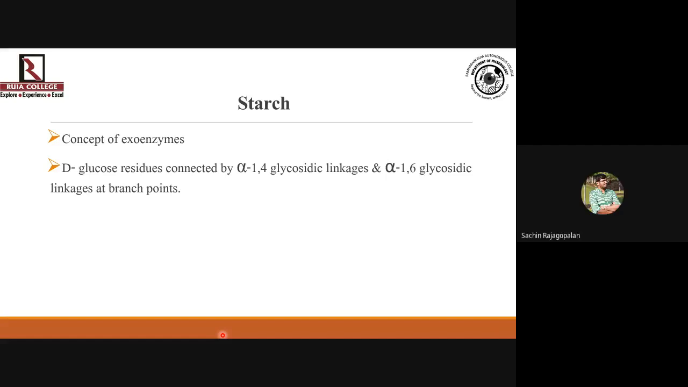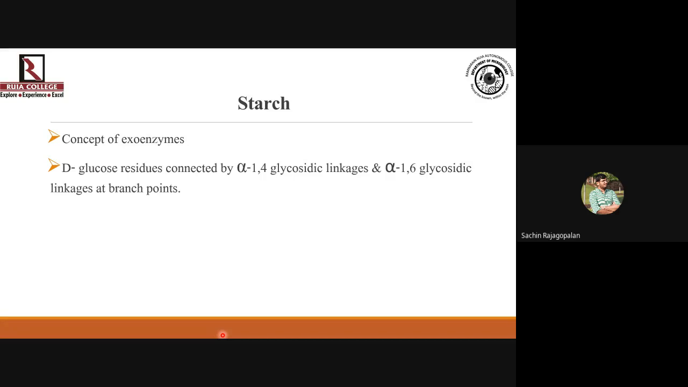Any more questions? Okay, so let's quickly switch to starch. This is more relevant to our microorganisms because a lot of microorganisms have the ability to metabolize starch.